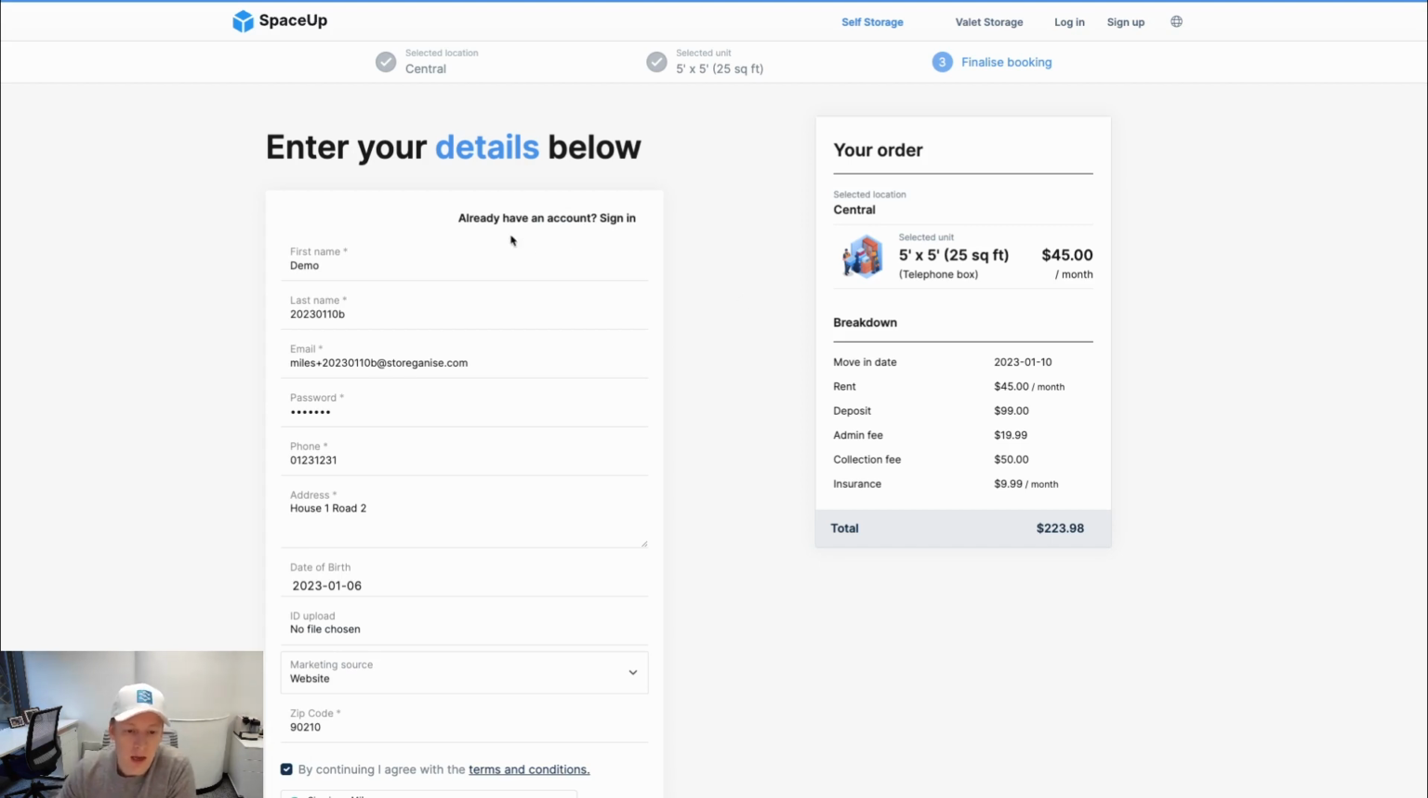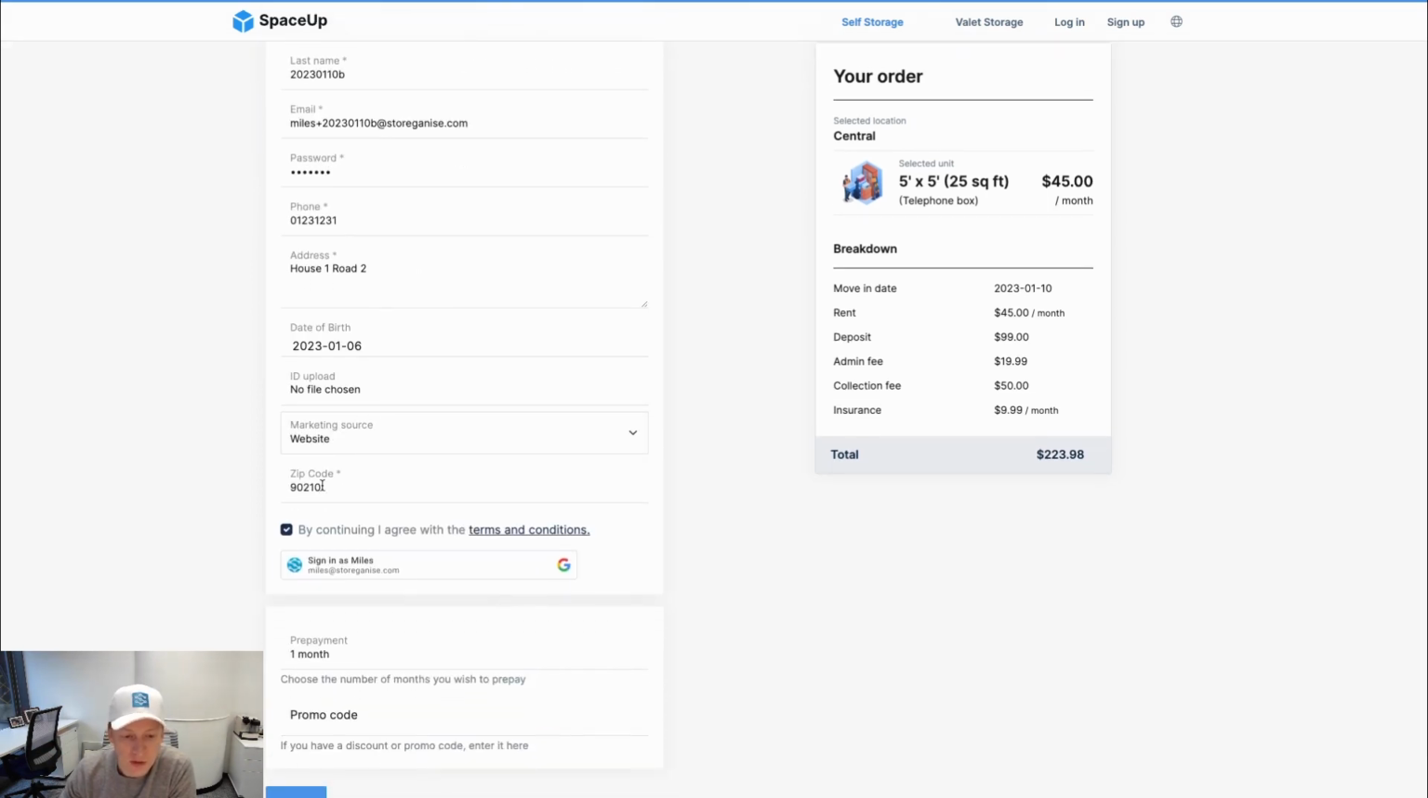Everything that you see up until the address are the required fields: name, email, password, phone, and address. Anything below, date of birth, ID upload, marketing source or code, these are just example fields. They're called custom fields. So you determine the data points that you want to track on behalf of customers. You don't get a database full of tons of fields that you don't use. Rather, it's kept nice and simple, the bare minimum, and then you build out Storeganise to whatever you need for your business.